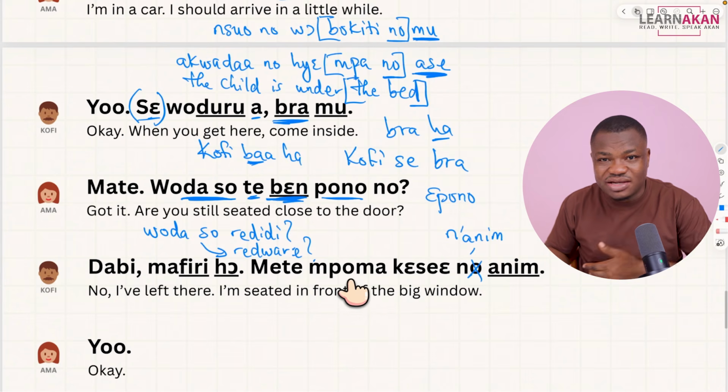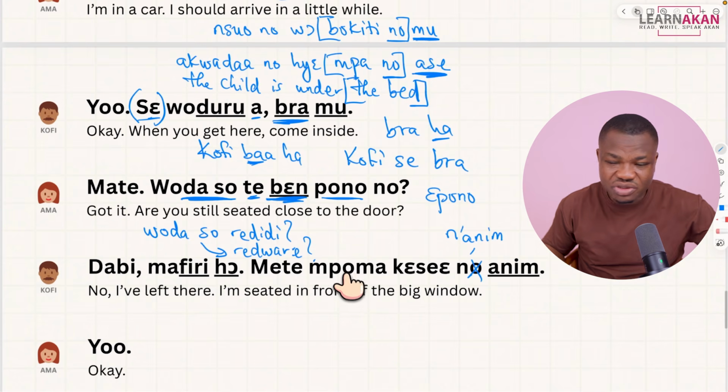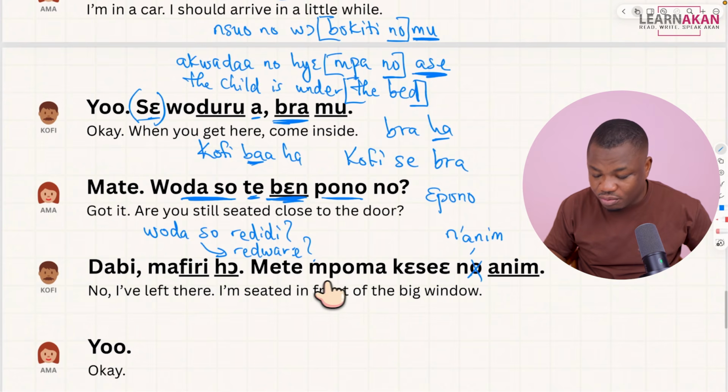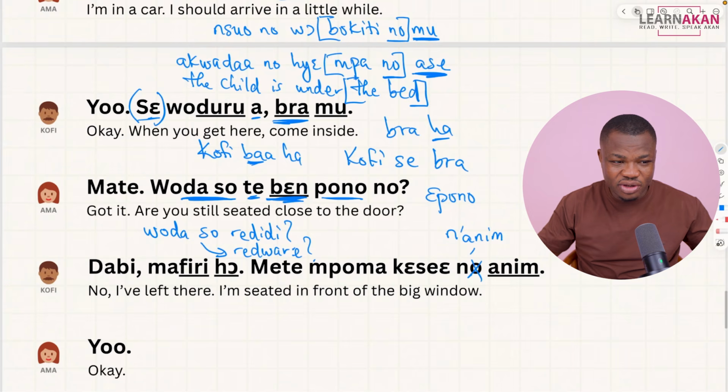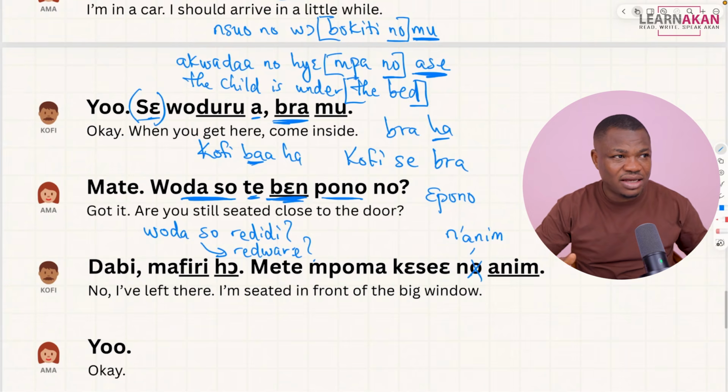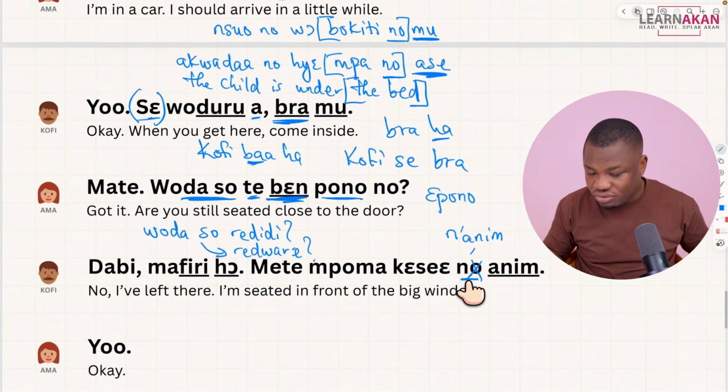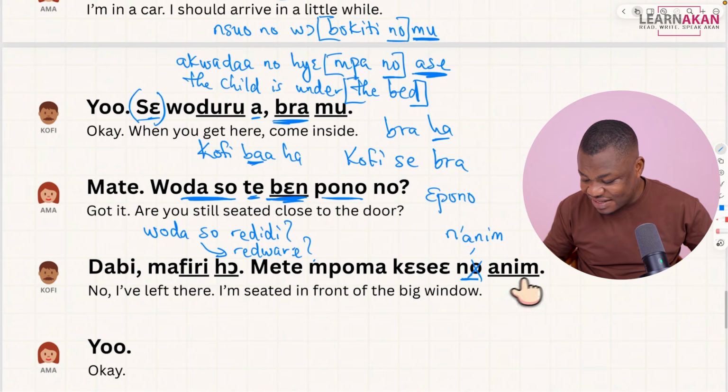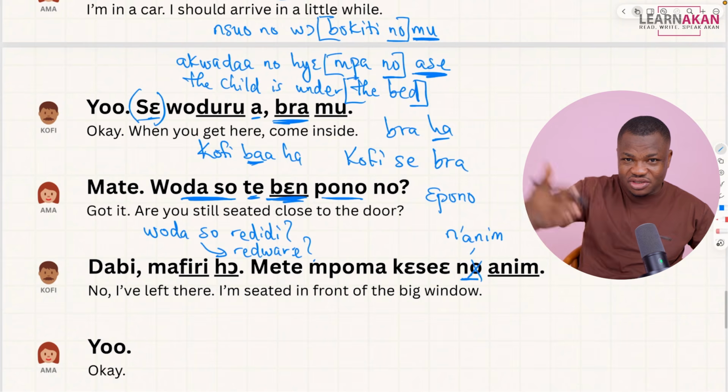Now, mpuma is the window. So we have epono, which is the door, and then we have mpuma as the window. Kesiye is big, right? So if you say mpuma kesiye, you are saying a big window, right? But here, there is no, which is the definite article. So mpuma kesiye no, the big window. Enim is the front.